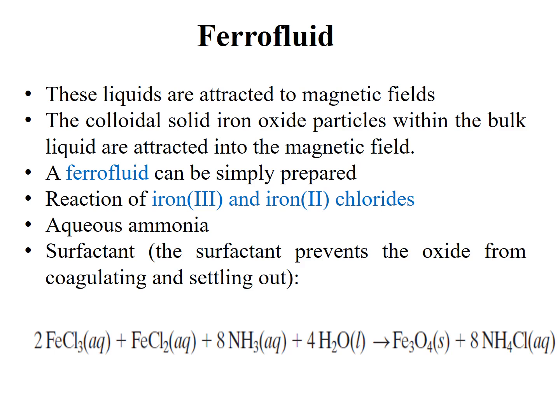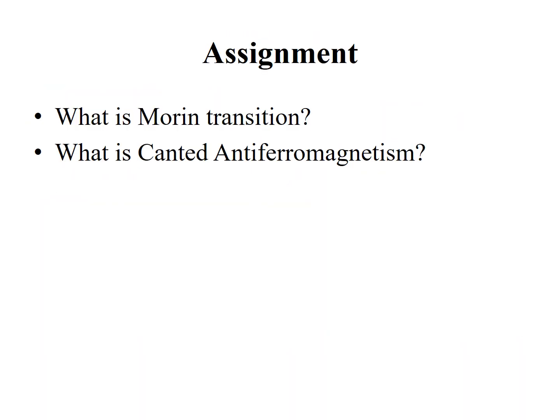So we can see aqueous FeCl3, that is ferric chloride, FeCl2, that is ferrous chloride, and 8 molecules of ammonia. Usually ammonia is available in aqueous form, and we can see that Fe3O4 is in solid form, and ammonium chloride is available in the product reaction mixture as an aqueous phase.